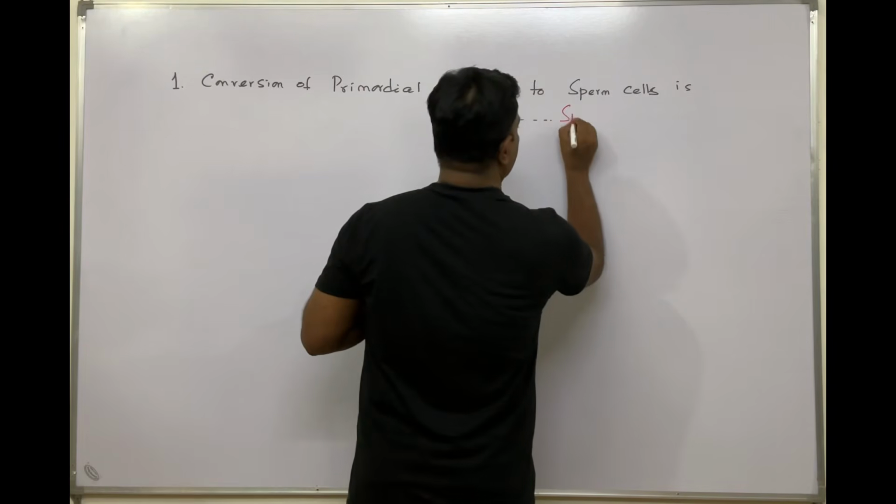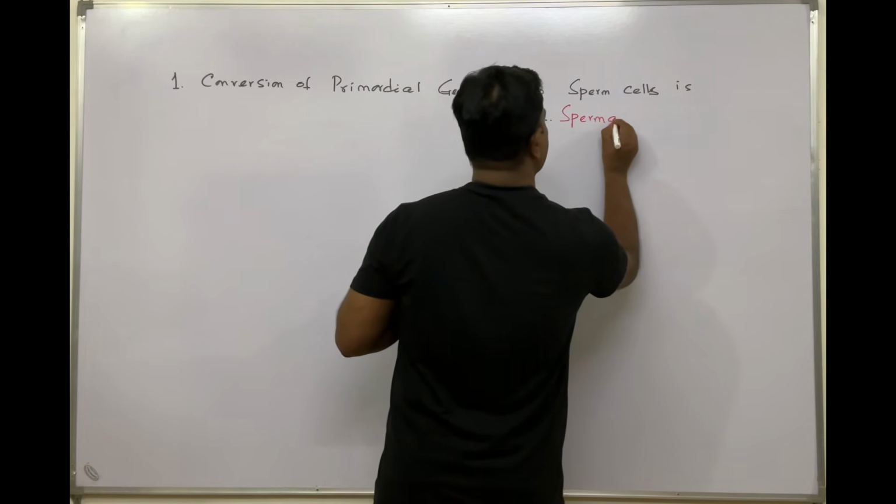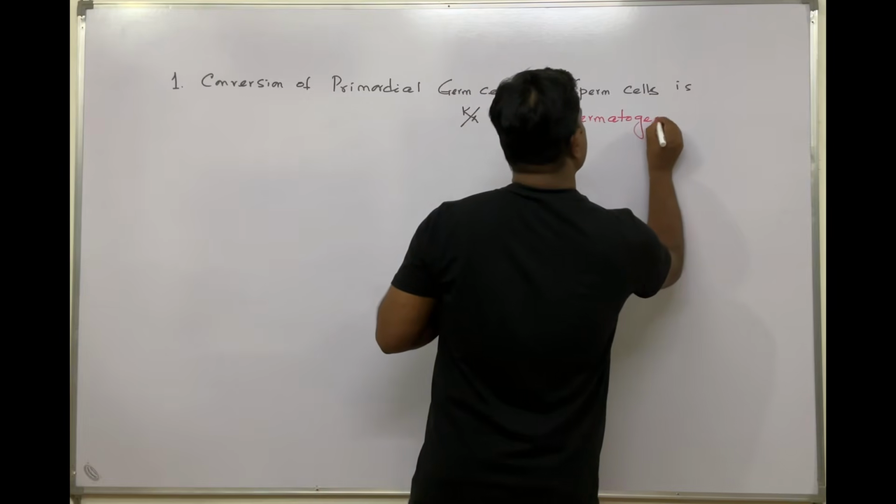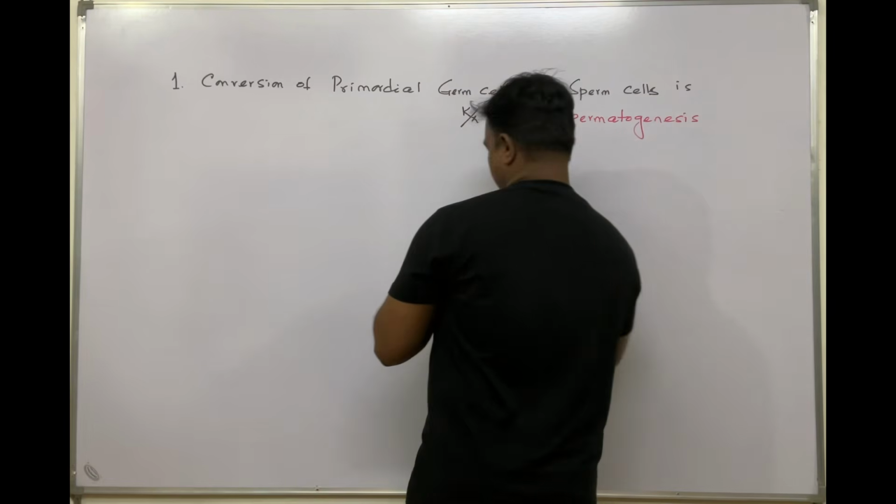So this is a level 1 question, a direct question of the concept. So the answer is spermatogenesis.